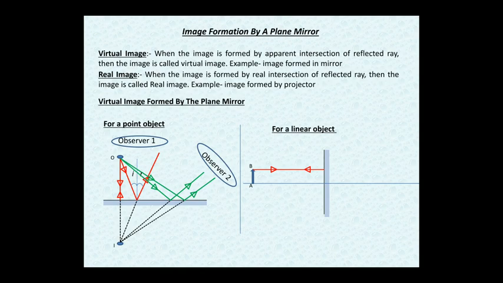In normal incidence, the reflected light retraces the same path as the incident light does. We take another ray of light to get the point of intersection, and this ray of light is reflected like this. Now again, the reflected rays are not going to intersect in the future.